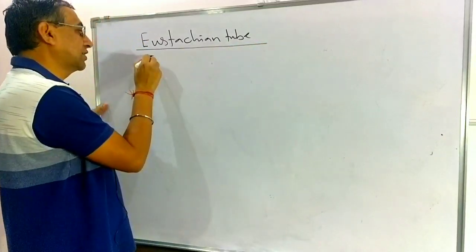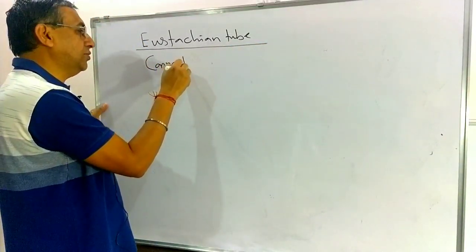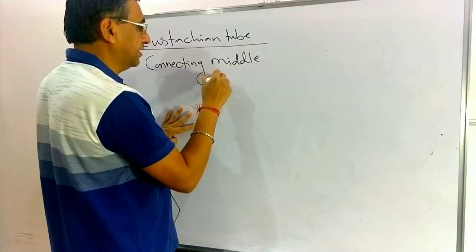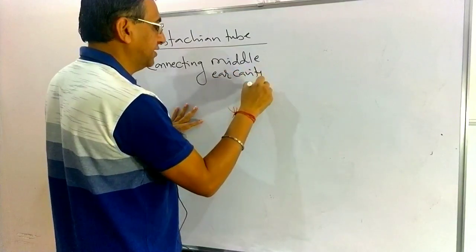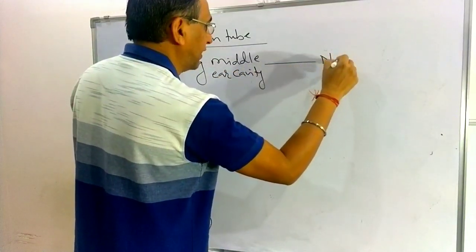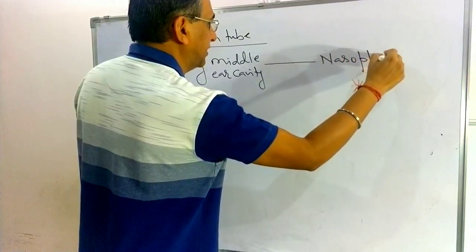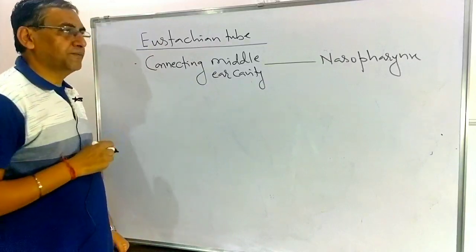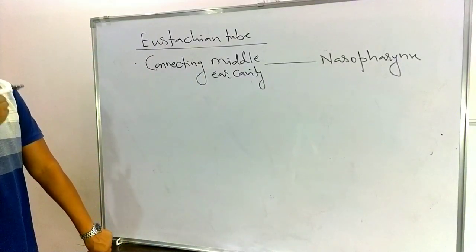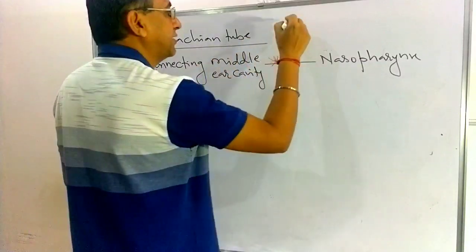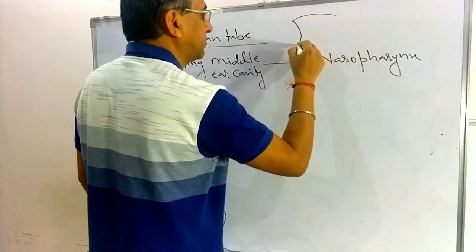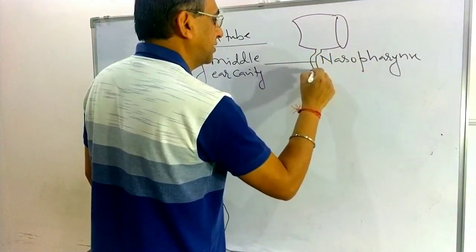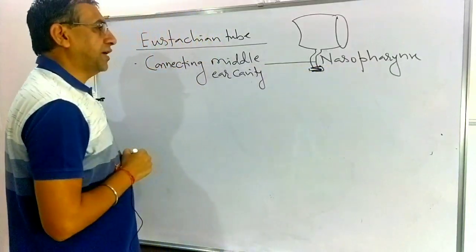The eustachian tube is a tube connecting the middle ear cavity with the nasopharynx here. This is the eustachian tube here, connecting the middle ear cavity with the nasopharynx.